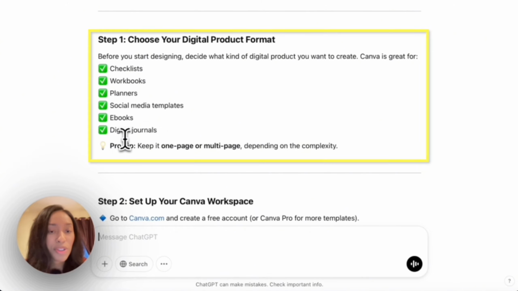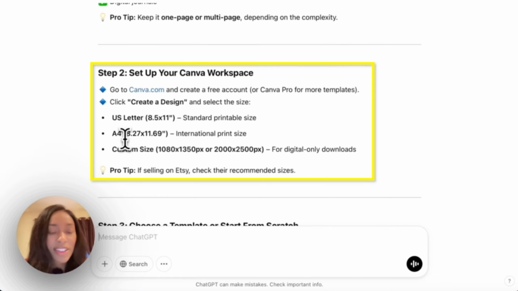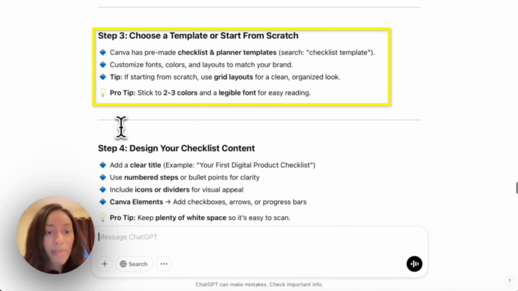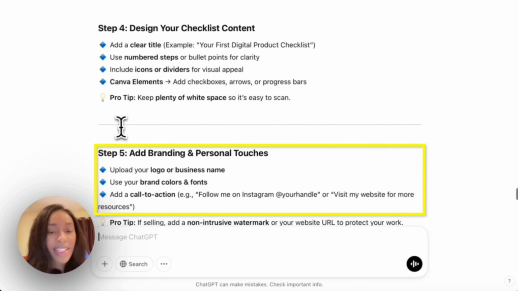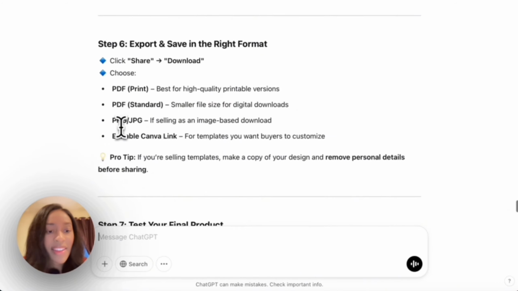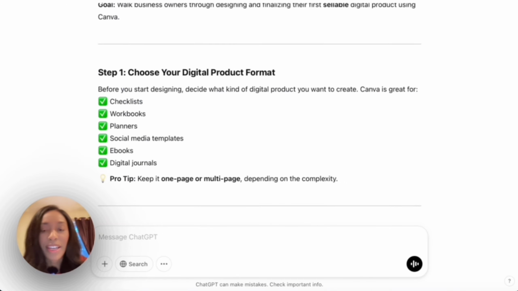So step 1, choose your digital product format. This is what you'll decide to go on. For now, we're going to create a checklist in Canva to walk somebody through how to create a digital product. Step 2 is set up your Canva workspace. So it gives us the different sizes. Step 3, choose a template or start from scratch. Makes sense. Step 4, design your checklist content. Step 5, add branding and personal touches. Step 6, export and save in the right format. And then step 7, test your final product. All right, so let's go into Canva and create the digital product following the steps listed here.